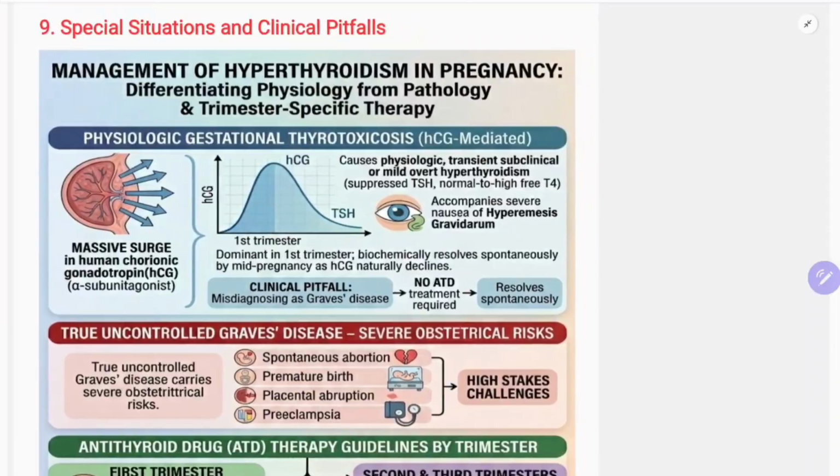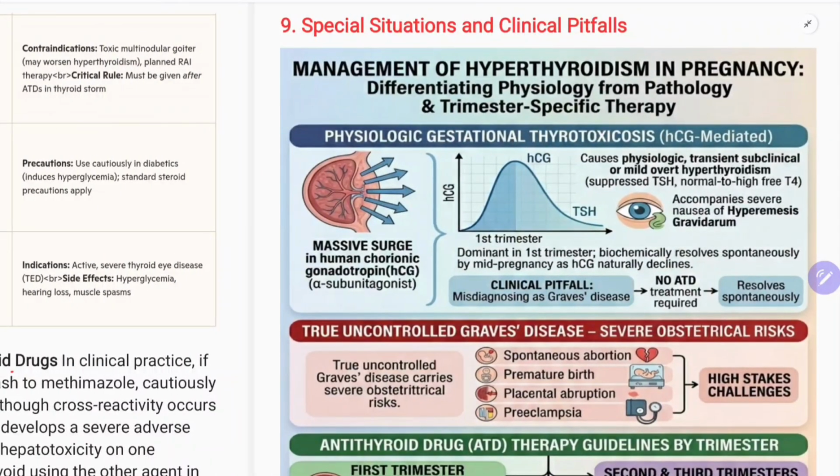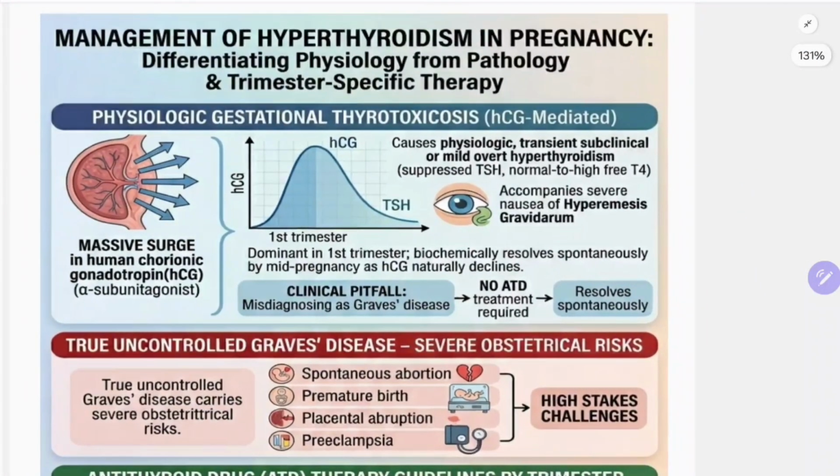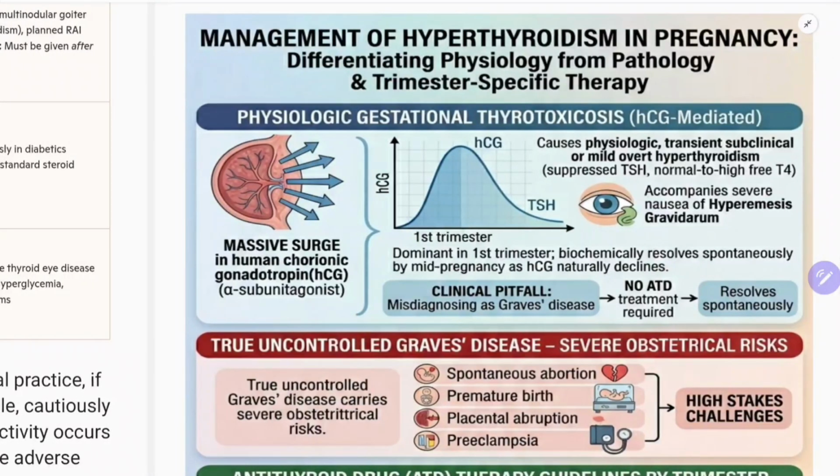Now coming to the special situations and clinical pitfalls. The first one is management of hyperthyroidism in pregnancy. The first thing in pregnancy we need to do is differentiate physiological gestational thyrotoxicosis from true Graves' disease. That is the first goal of our management in hyperthyroidism in pregnancy.